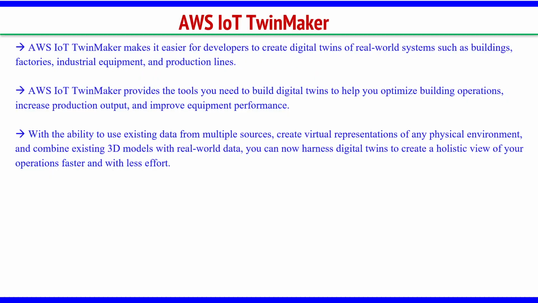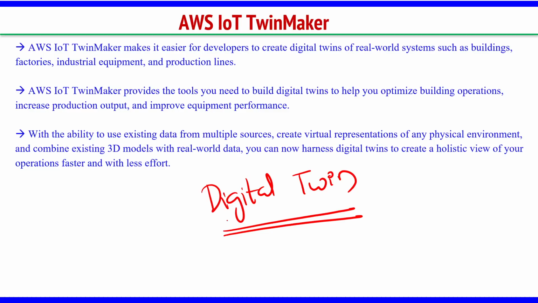And the most interesting one is TwinMaker, digital twins. Again, this is also one interesting concept. We are talking about digital twins. It is trending: creating virtual objects the same as real ones. Say you are building an IoT project, a very big IoT project. In that, you can use a digital twin. You can create a digital twin, a virtual image, a virtual infrastructure, a virtual blueprint of what you are going to build.